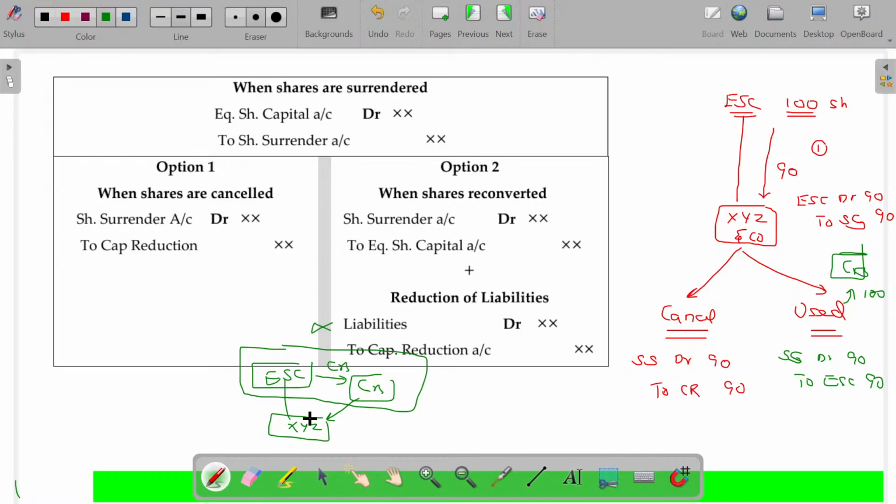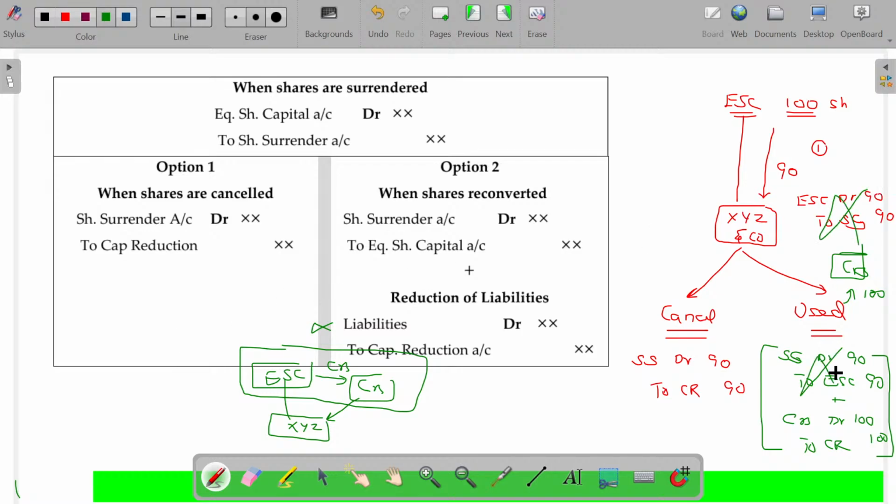But once the payment is made by my equity shareholders to the creditors, hereafter my responsibility to pay to creditors is decreasing. Otherwise, I would need to pay to the creditors. If I'm not required to pay to the creditors, it's a gain. So then, creditors account debit to capital reduction, 100, 100. You have to pass two entries. Okay. Under this, these two entries are not required.